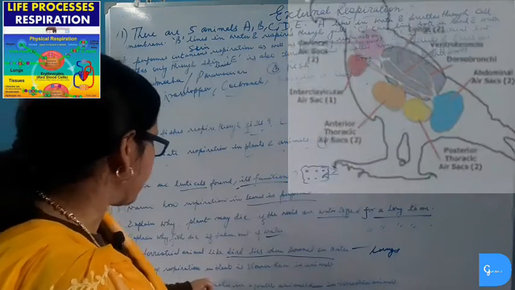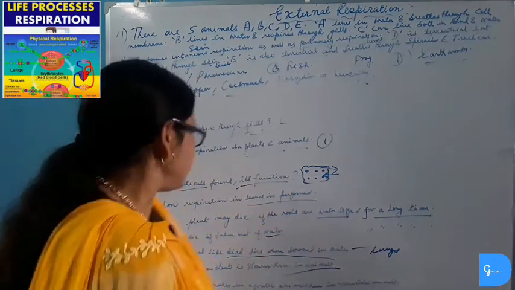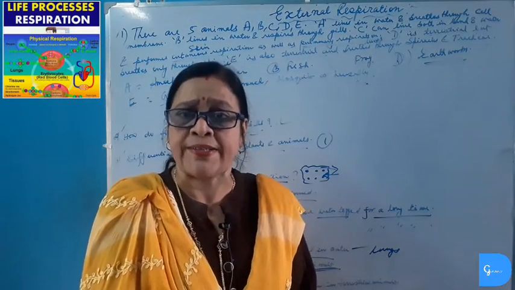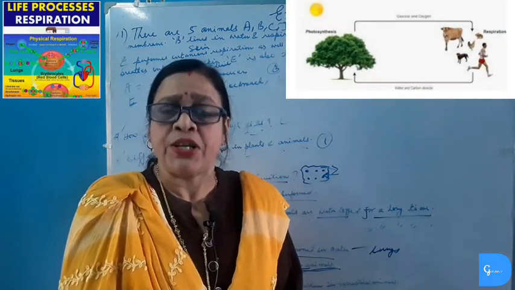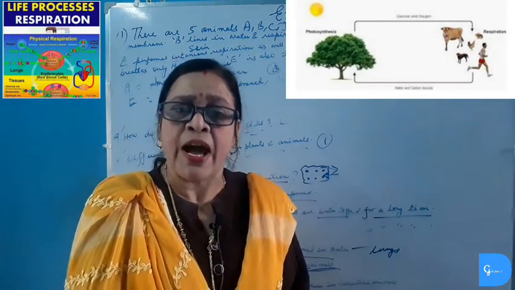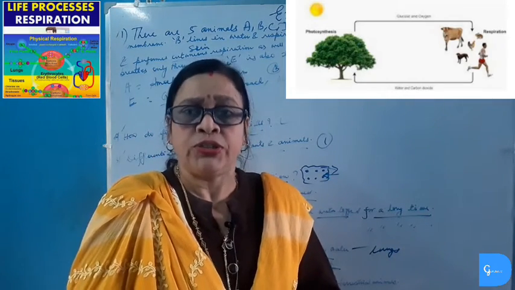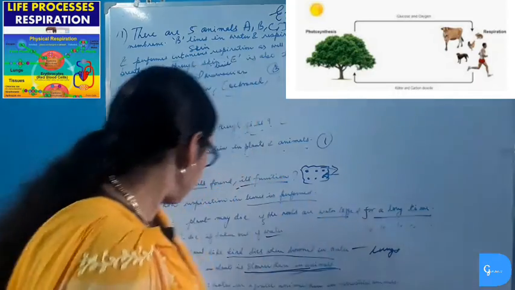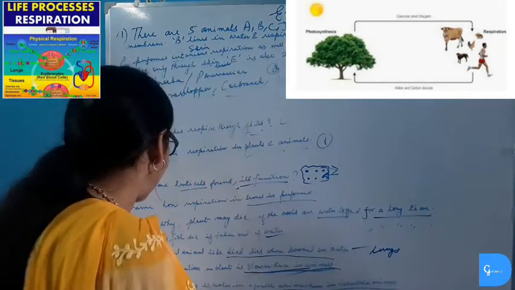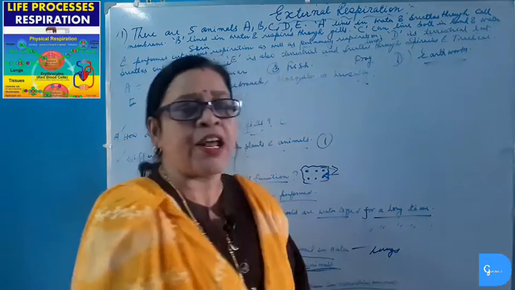Why rate of respiration in plant is slower than that of animals? Plants are not as active as animals, so the energy requirement in plant is also less than that of animals. And animals are more active and they require more oxygen, so the rate of respiration in animal is faster than that of plants.